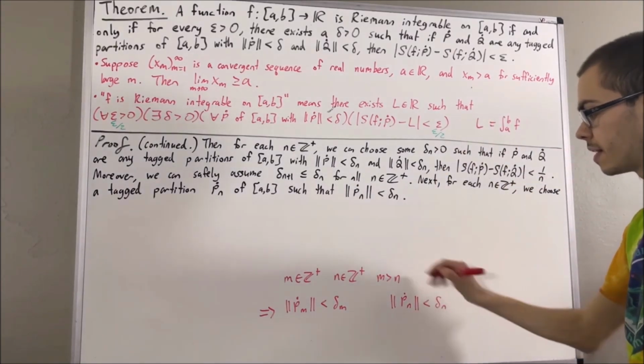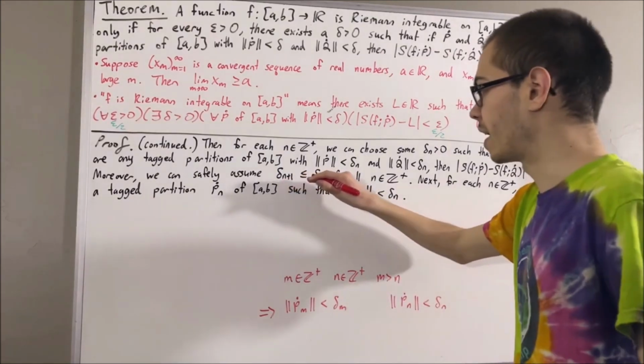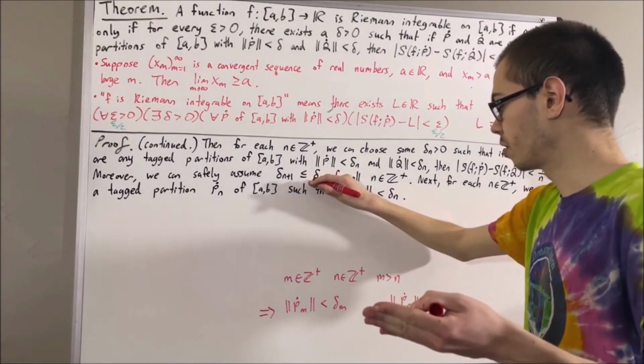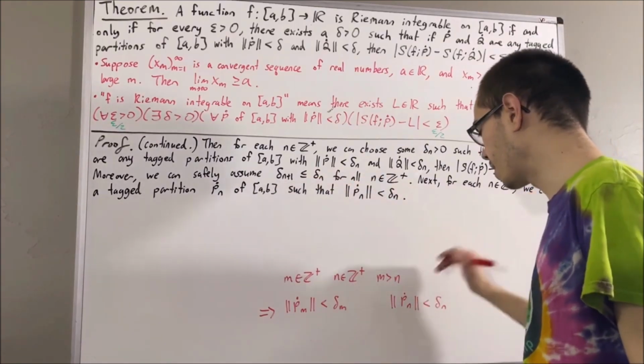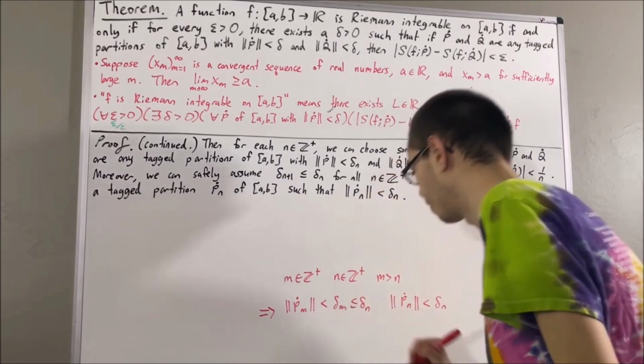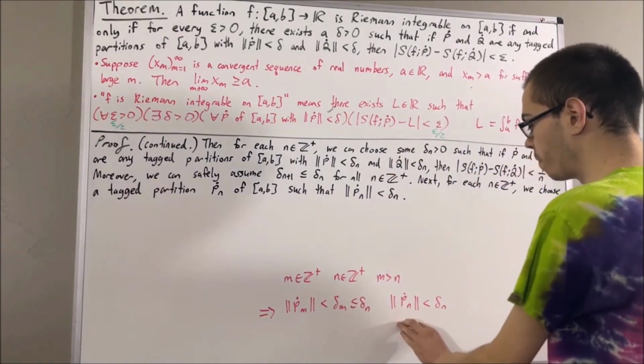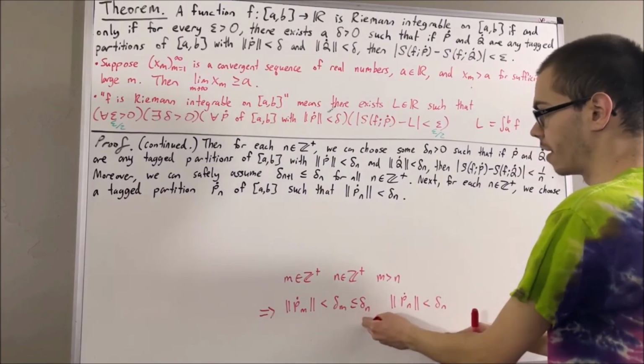But since m is greater than n, and the sequence of delta n's is a decreasing sequence, we must have delta m less than or equal to delta n. So both the norm of Pm and the norm of Pn are less than delta n.